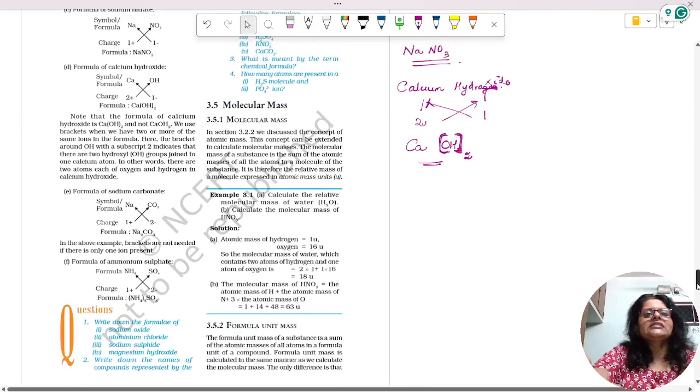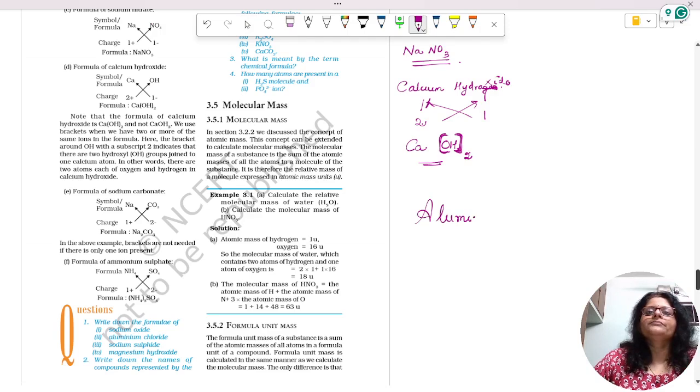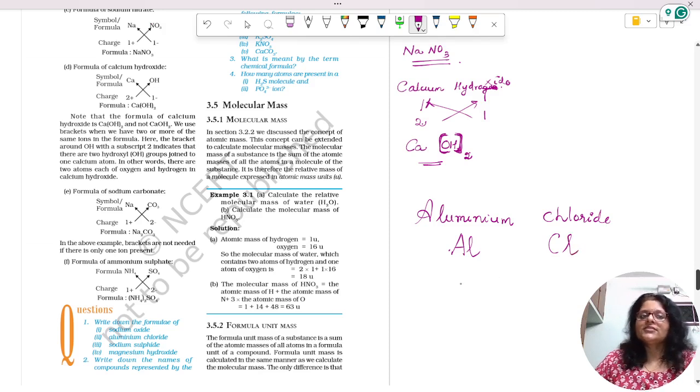Write down the formula for aluminium chloride. Since it is your first time studying combining capacity or valency, you can check the table and find the valency. First tell me the symbol of aluminium: Al, and the symbol of chlorine is Cl. Now find the valency.